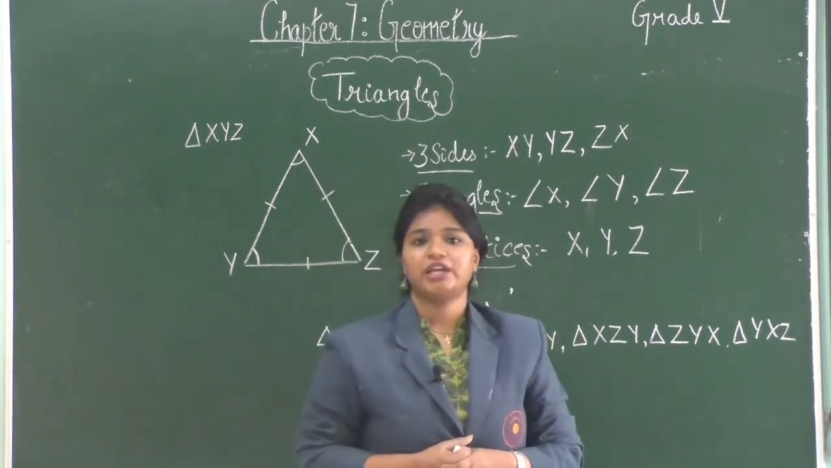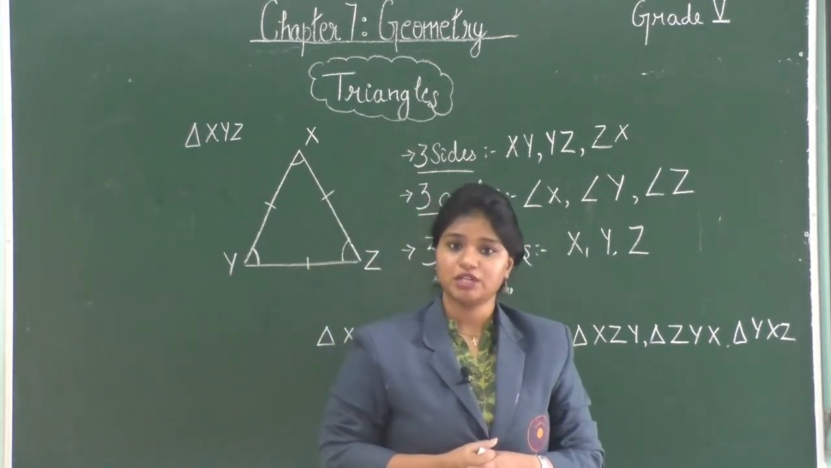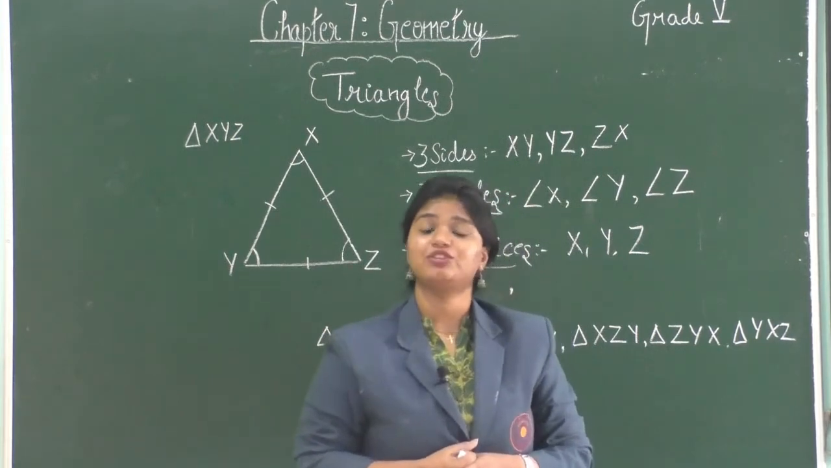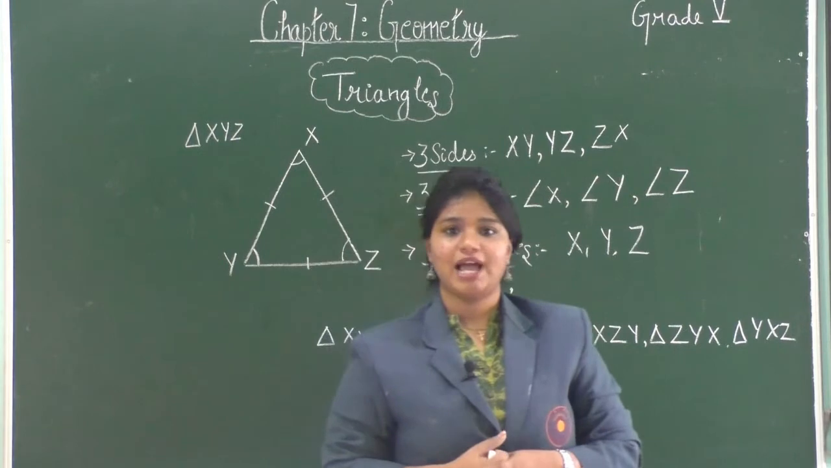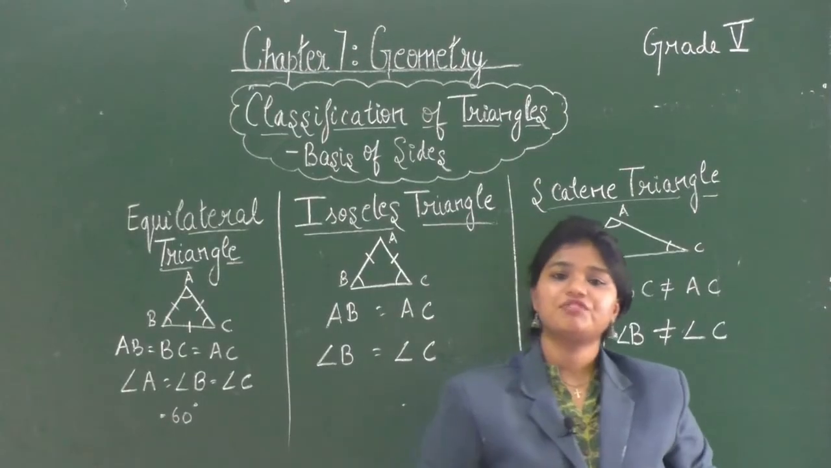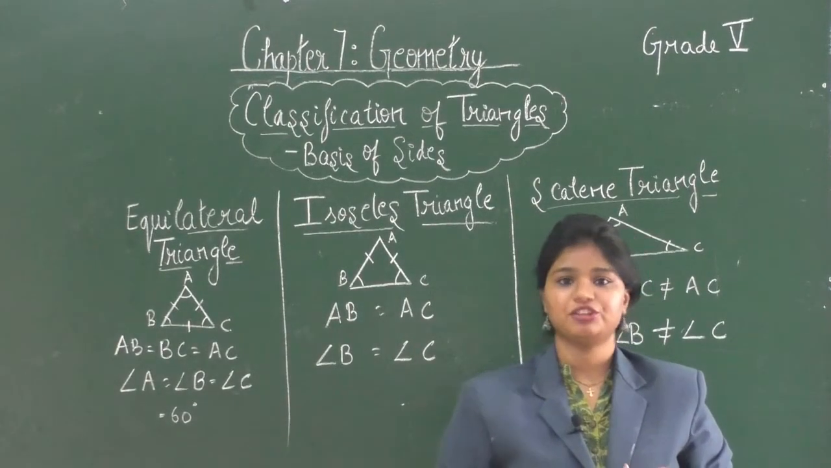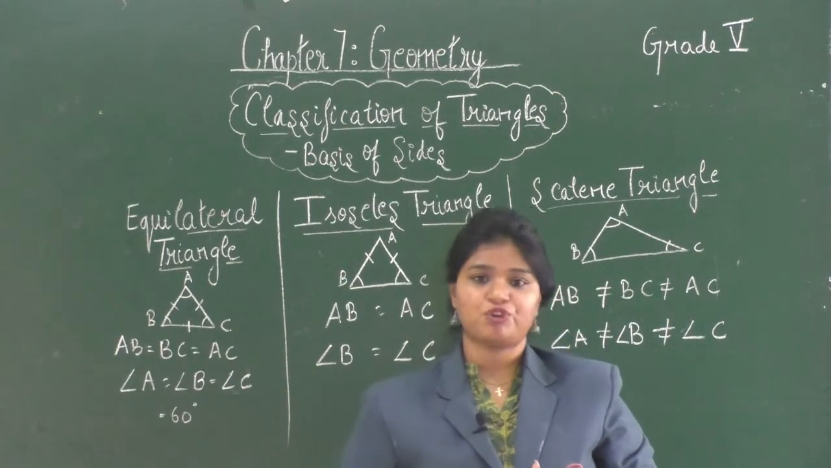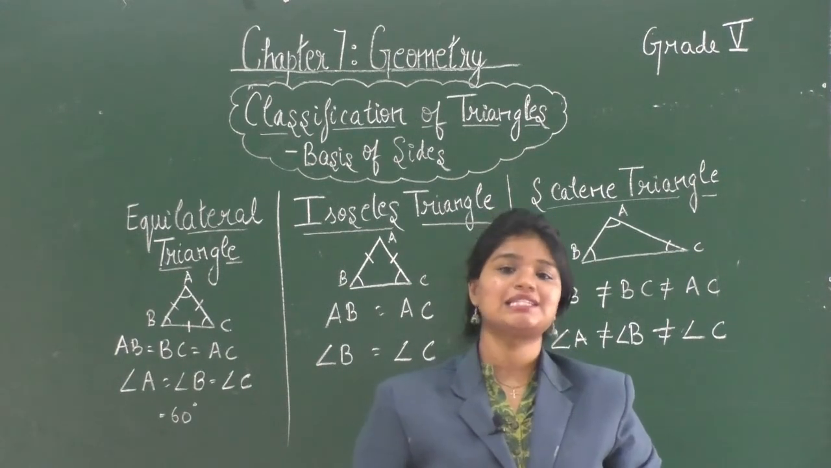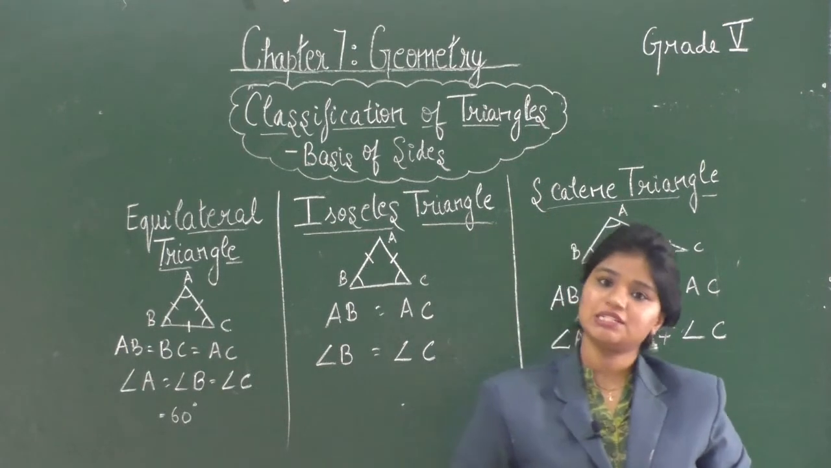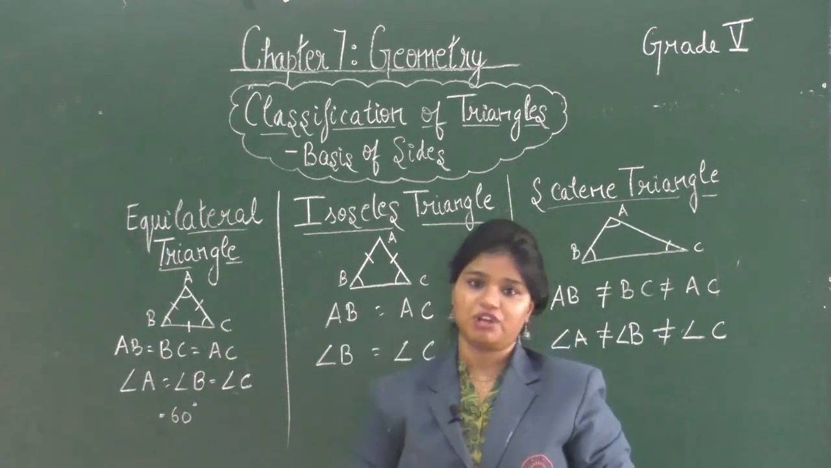Triangles are classified on 2 bases. First is on the basis of the length of the side and second is on the basis of the measure of the angles. When we classify triangles on the basis of the length of their sides, there are 3 types of triangle: equilateral triangle, isosceles triangle and scalene triangle. First, let's talk about equilateral triangle.